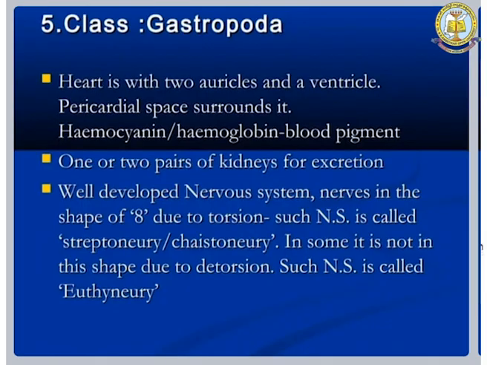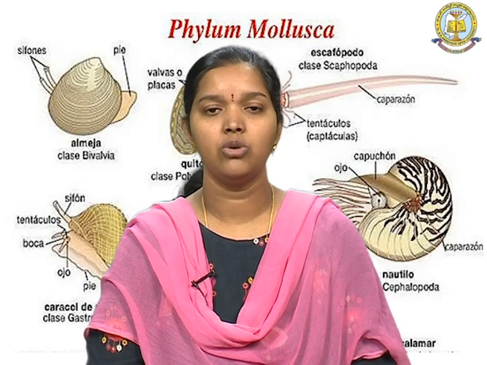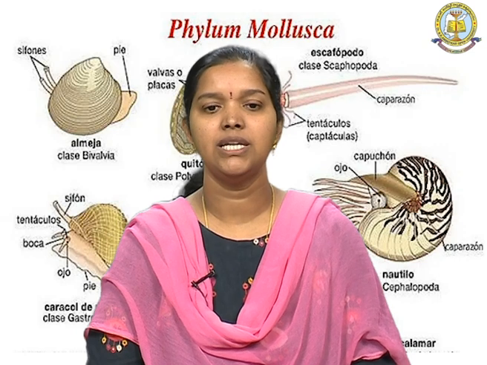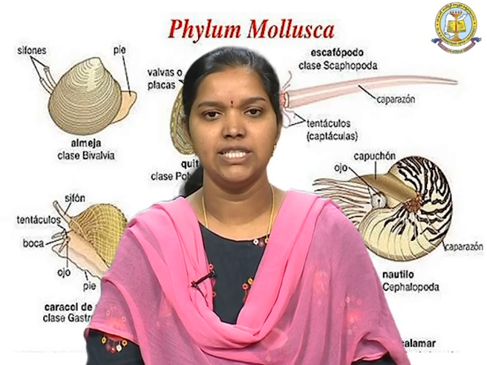And the heart is with 2 auricles and a ventricle, and the pericardial space is surrounding this heart. A hemoglobin-like pigment is present. So, that means not only hemoglobin but also hemocyanin. These are the two pigments which are present in the heart, and one or two pairs of kidneys are present